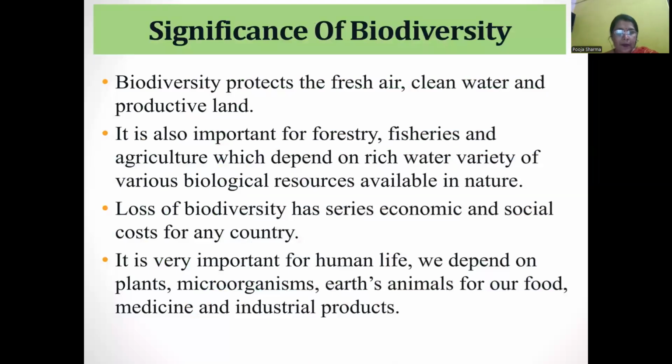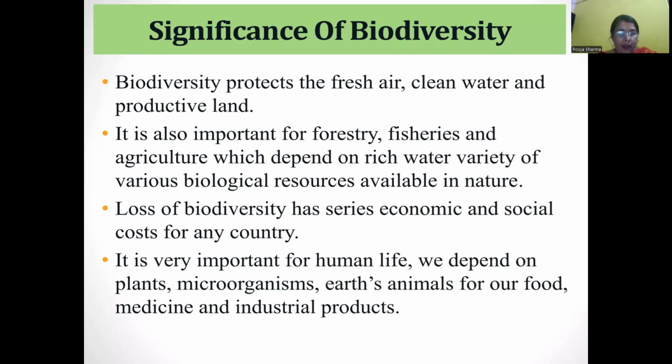Significance of biodiversity. Biodiversity is very important for fresh water and air. It protects the land, improves the productivity of land, improves the water quality, cleans the water, and provides fresh air for the animals.